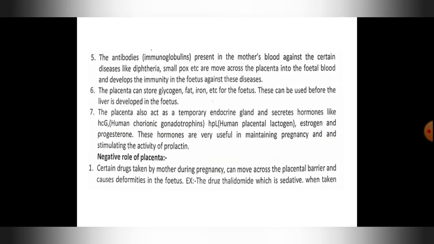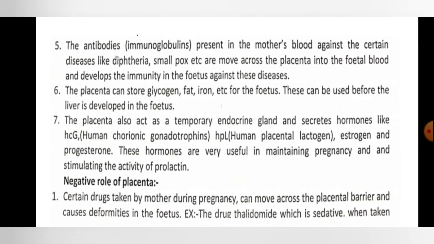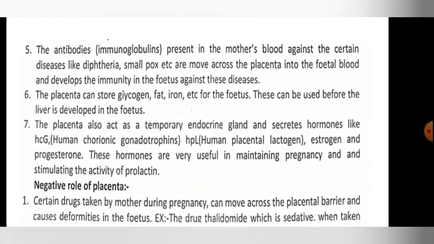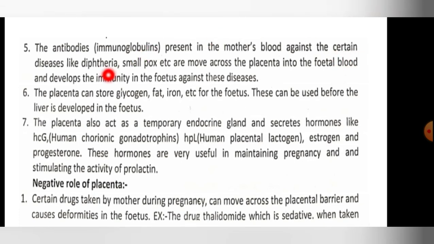Then the next, 5th positive role of the placenta: the antibodies, that is immunoglobulins, present in the mother's blood against certain diseases like diphtheria, smallpox, etc. move across the placenta into the fetal blood and develop immunity in the fetus against these diseases. Mother's blood will have some of the antibodies. This will pass to the fetus and will develop immunity in the fetus's body.